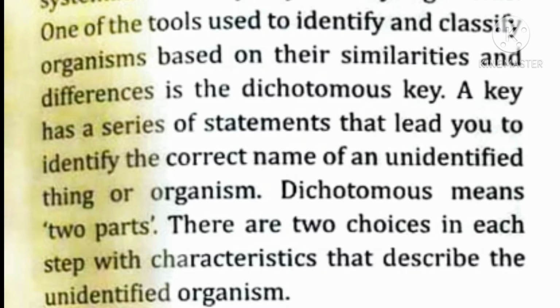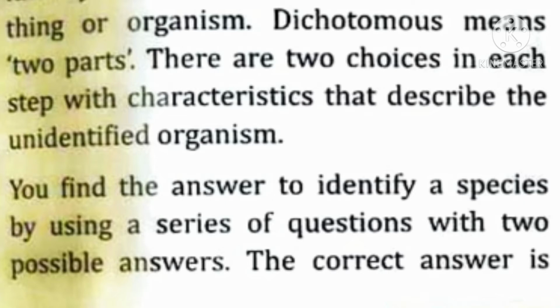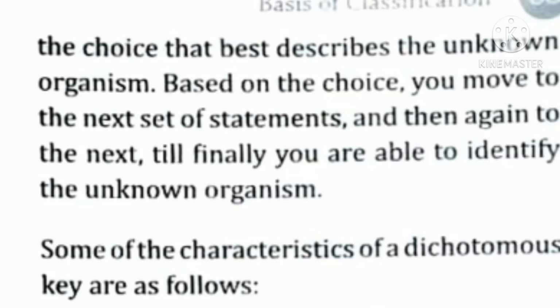A key has a series of statements that lead you to identify the correct name of an unidentified thing or organism. Dichotomous means two parts. There are two choices in each step with characteristics that describe the unidentified organism. You find the answer to identify a species by using a series of questions with the two possible answers. The correct answer is the choice that best describes the unknown organism.